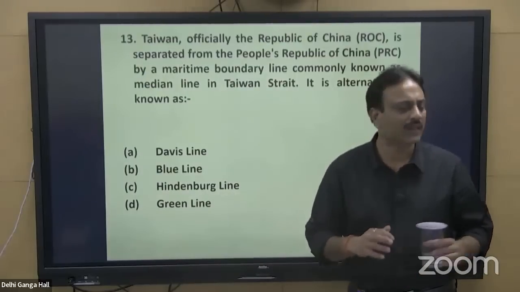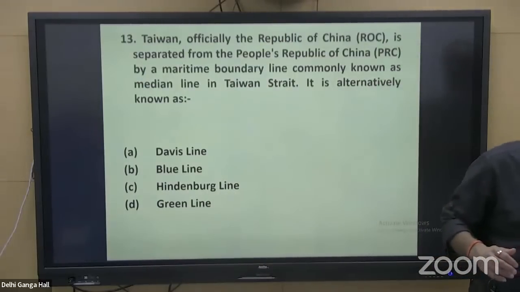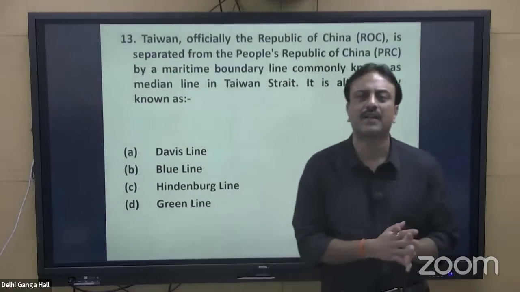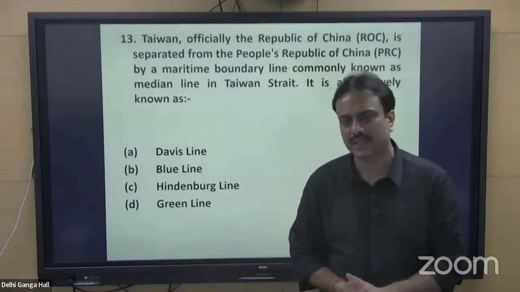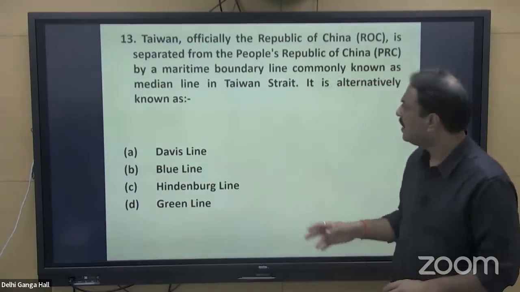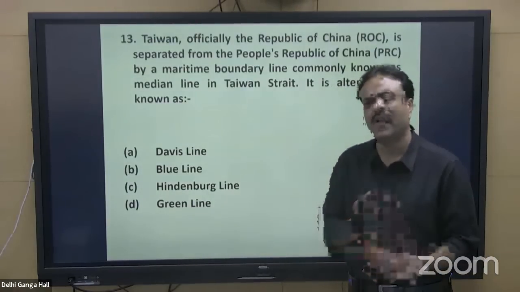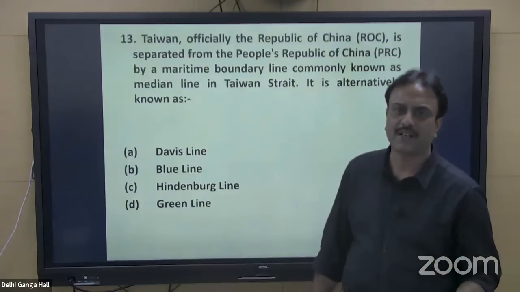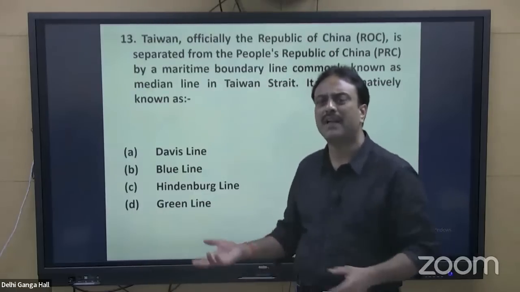Recently, just a few days back, China was conducting many exercises. When US House Speaker Nancy Pelosi visited Taiwan, after that the problem escalated. We often read in newspapers or hear on news channels that the planes of China cross the median line. So what is this median line?